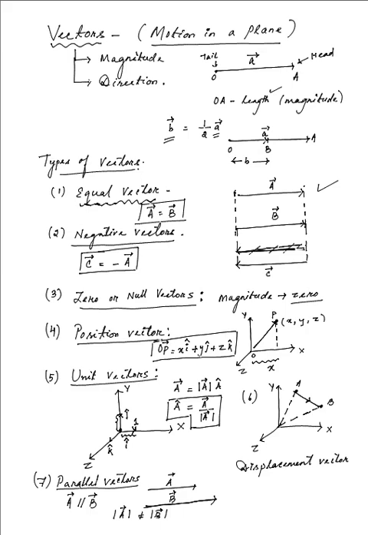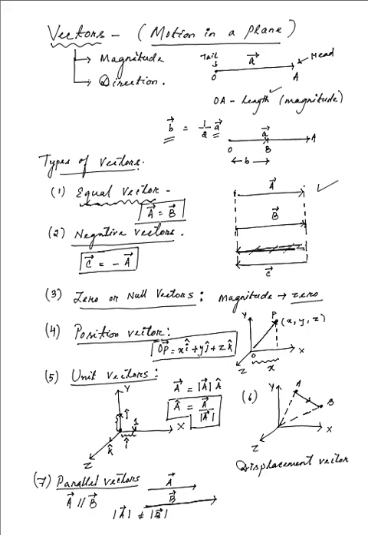Similarly, in case of anti-parallel vectors and negative vectors, all negative vectors are obviously anti-parallel, but the opposite is never the case. That is, all anti-parallel vectors cannot be negative vectors. So these are some of the definitions or the types of vectors that we have discussed so far.